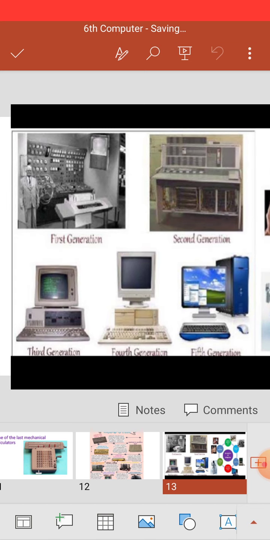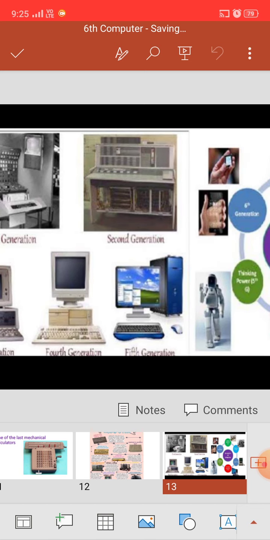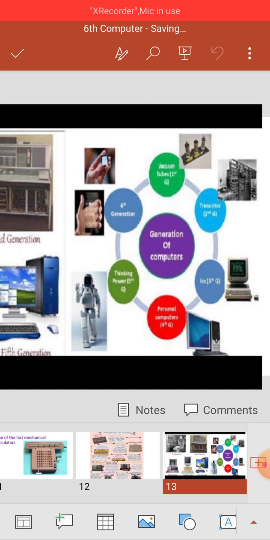Now look at this picture. First generation, second generation, third generation, fourth generation and fifth generation. So students, in this chapter we learn about the history, earliest counting aids and computer generations. I think you are getting a better understanding by seeing the pictures. Is that clear for you all students? Okay, good children. Now come to our lesson.